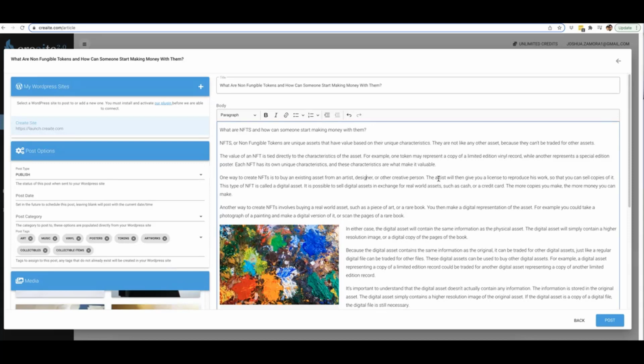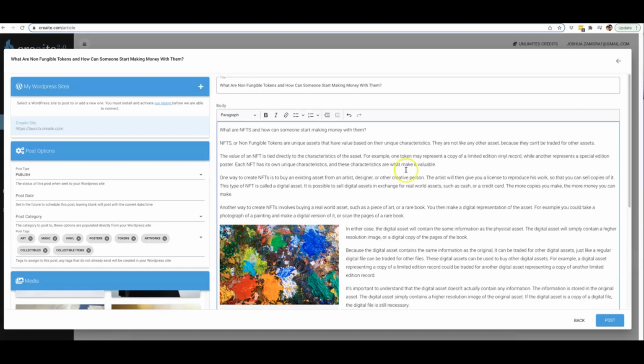All right, so this is, again, part of our upgrade number 3 option, where you'll be able to get access to our Connect plugin, which will allow you to connect Create to your site or your client sites and have content posted directly to those sites. So I will have a separate video as well as a separate section on the sales page that will go into depth on what the upgrades are. So make sure you do pay attention to that video or that section on the sales page so that you know what the upgrades are.